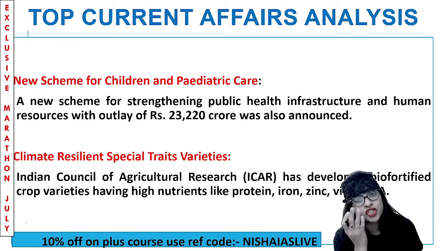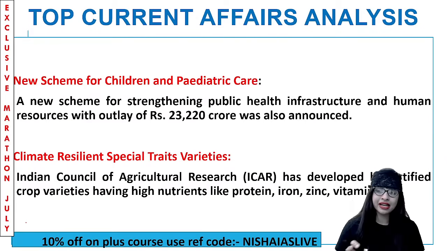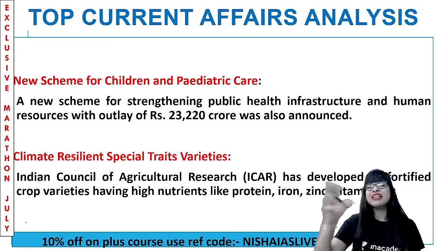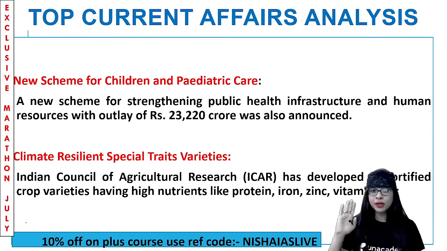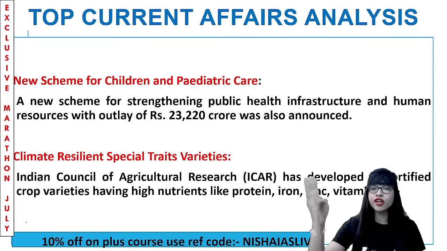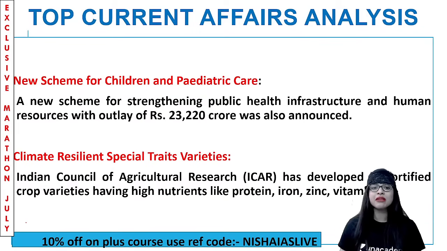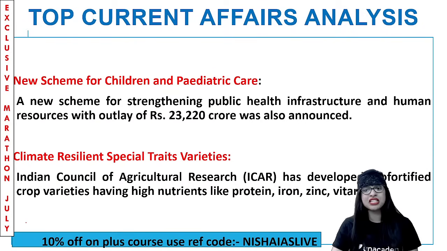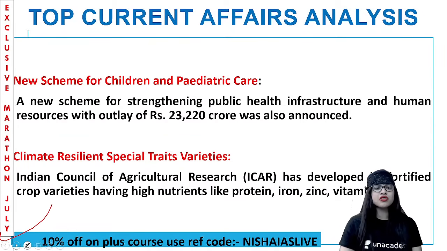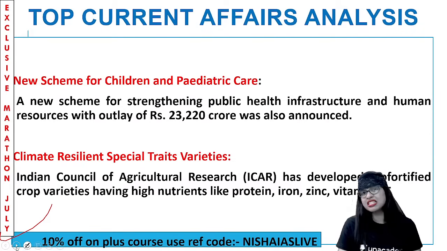Then there was a new scheme for children and pediatric care, another economic relief package and scheme after the second wave. This is basically a new scheme for strengthening public health infrastructure and human resources. For that, around 23,000 crore was announced, guys. A huge amount was spent on that because health infrastructure was at the forefront due to this COVID-19 pandemic. Then climate resilient special traits varieties. The Indian Council of Agricultural Research developed some bio-fortified varieties of crops like fortified rice, fortified wheat and all, because they have very high nutrients like protein, zinc, iron, vitamin A and all. So all these were also going simultaneously because people wanted to have food items which are highly nutritious for them to maintain their health. So all these things were happening.